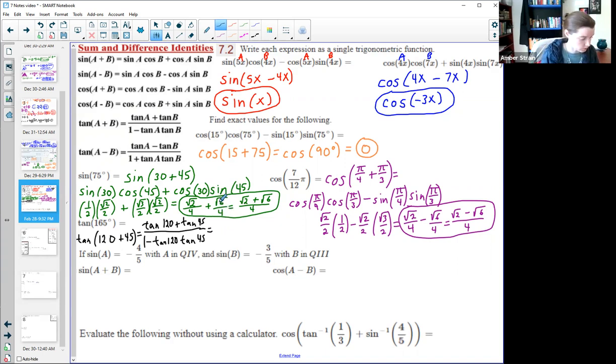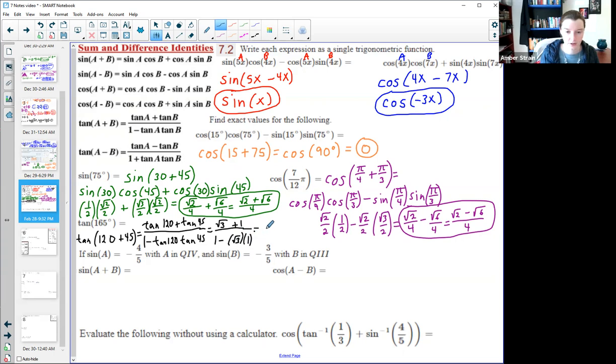And that should give you that the tangent of 120 is actually just the square root of 3, because those halves flip over and cancel. The tangent of 45, square root of 2 over square root of 2, is just going to be a 1. Okay. And then on the bottom I say 1 minus, same things, so the square root of 3 and a 1.